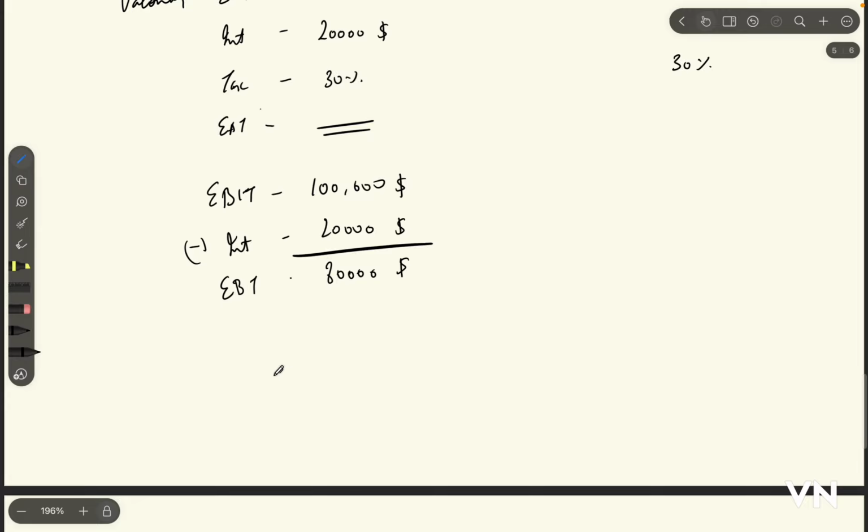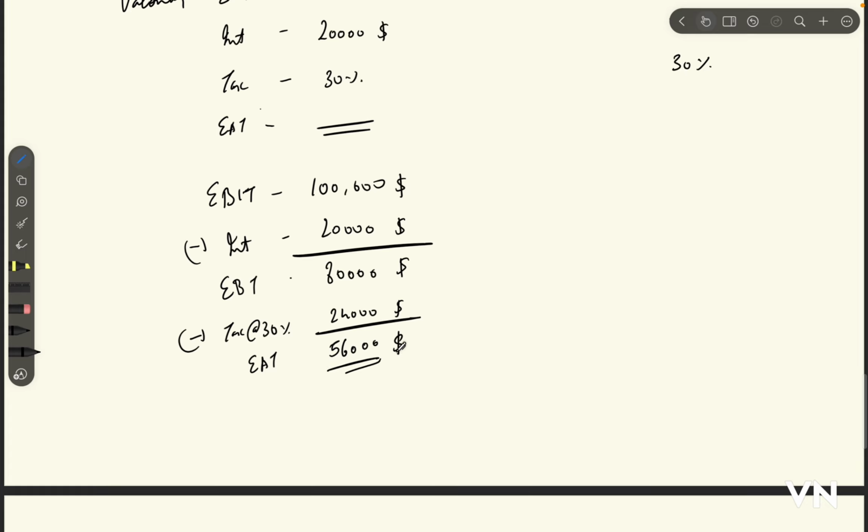And we will be deducting tax at 30%, which is $24,000, and we will be getting, not EBIT, earnings after tax of $56,000, right?